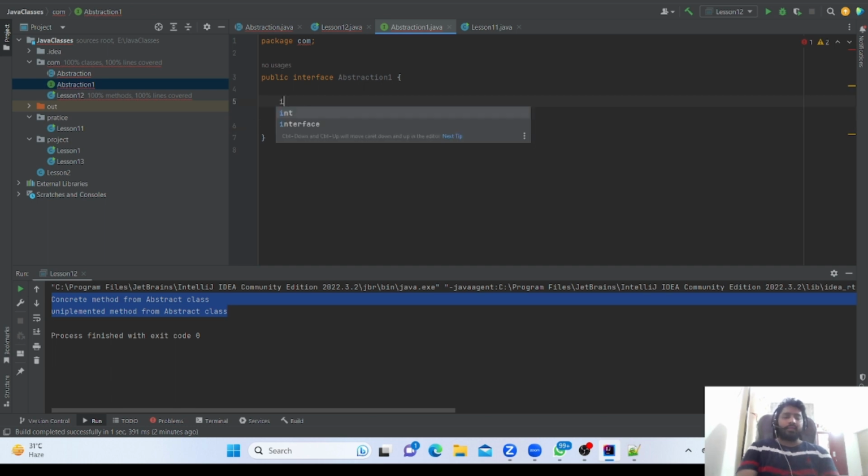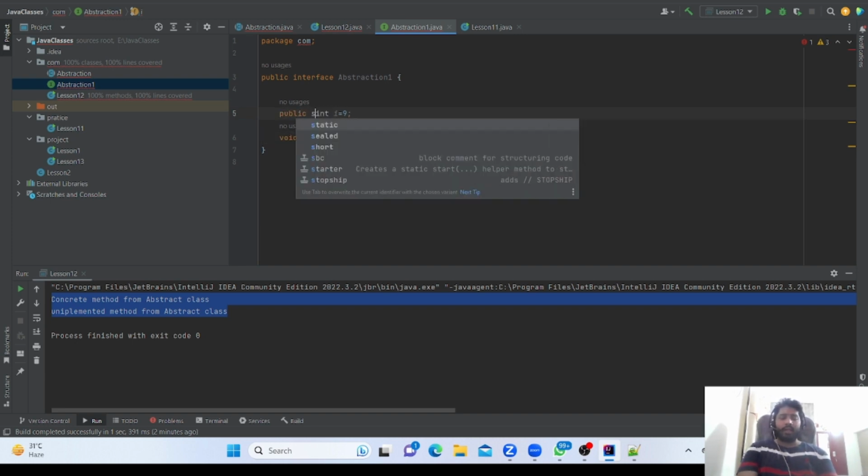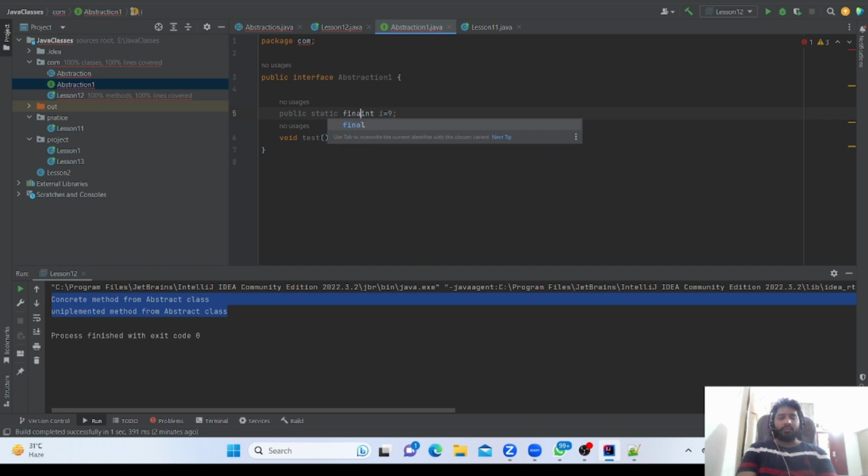Now I'm just writing one variable. Here also by default it will be public static final. You can say all are redundant. By default every variable will be public static final. Now why do they make this public static final? Because if it is not static, we need to create the object for this, and we cannot create the object, so how will we get the property of this variable? For that reason it is static by default.